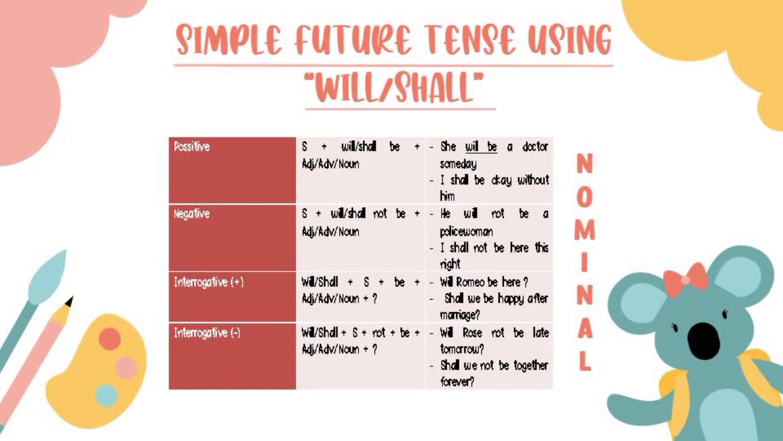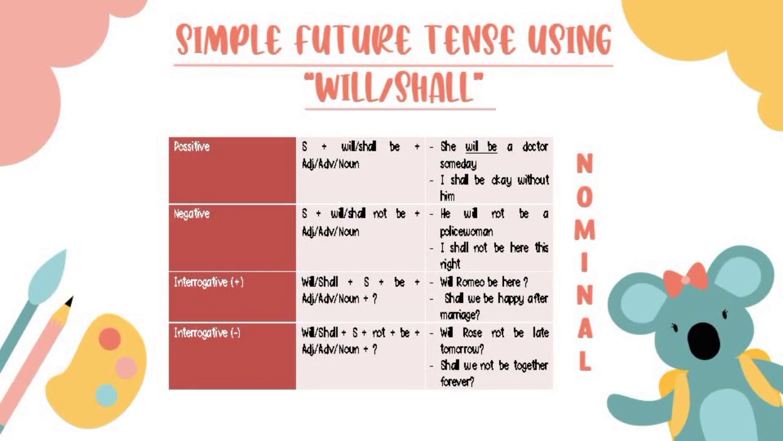In positive interrogative sentences, the formula is will or shall plus subject plus be plus adjective or adverb or noun. For example, will Romeo be here? Shall we be happy after marriage?